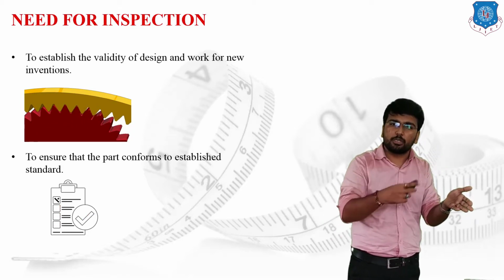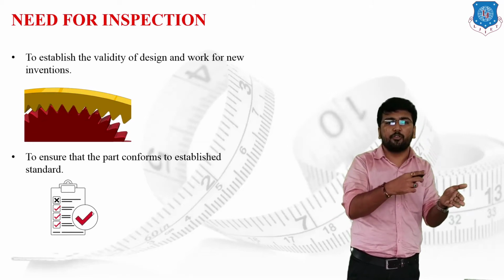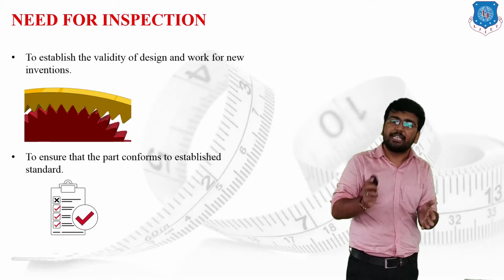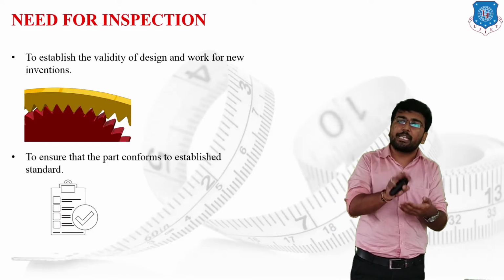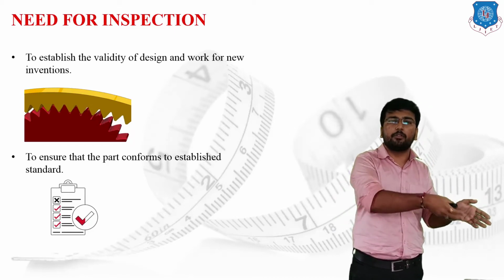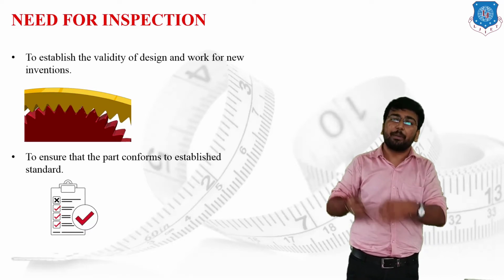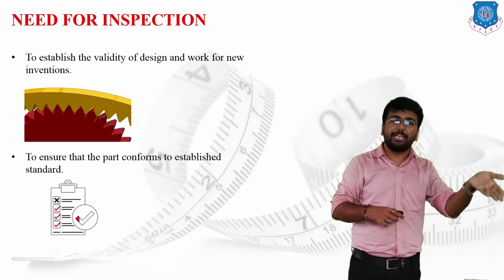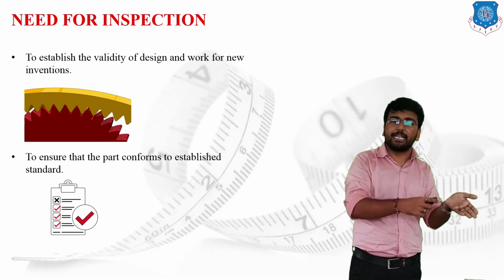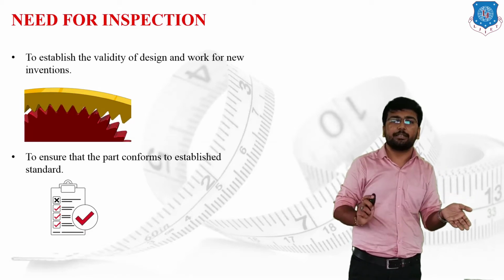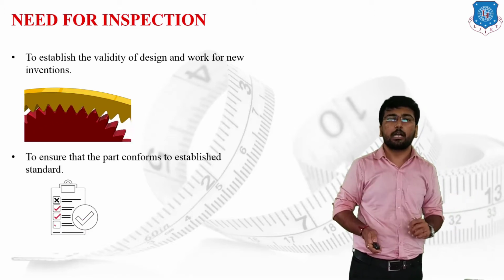Suppose out of 4 standards, my part fulfills at least 3 standards. Then we can say that the company has provided the 75% criteria and the part fulfills such 75% criteria for acceptance. So we can say that by using inspection techniques, we can make sure that the part we have designed will fulfill the basic standards provided by the company.